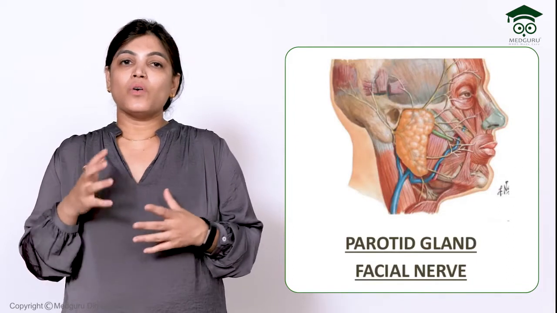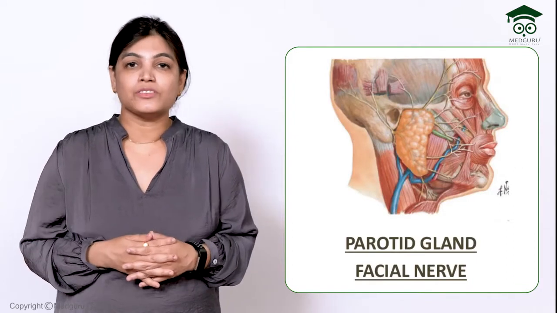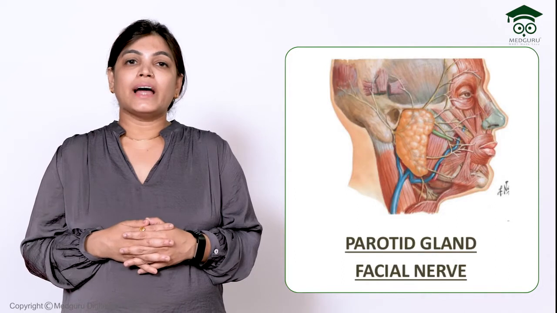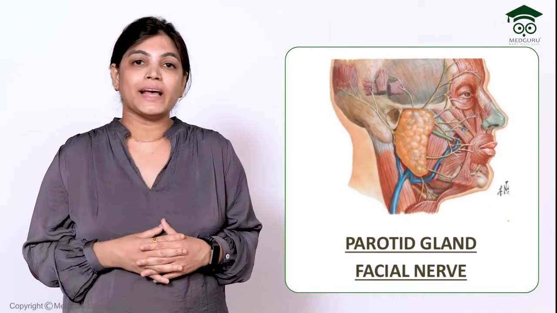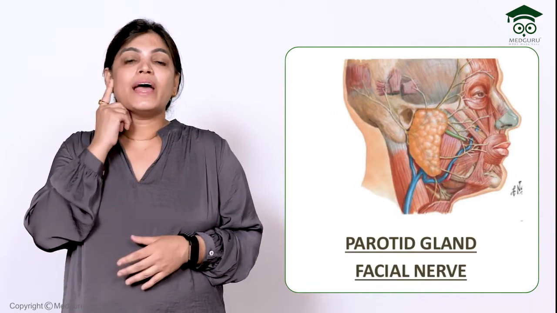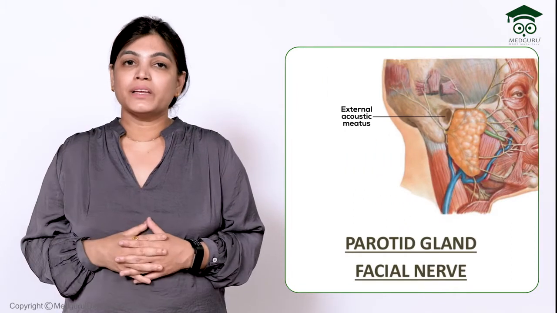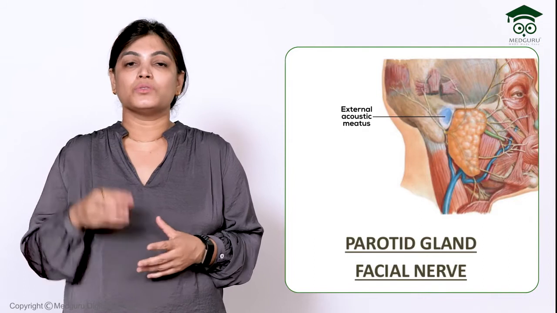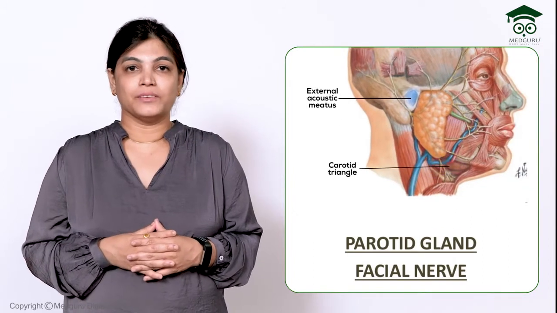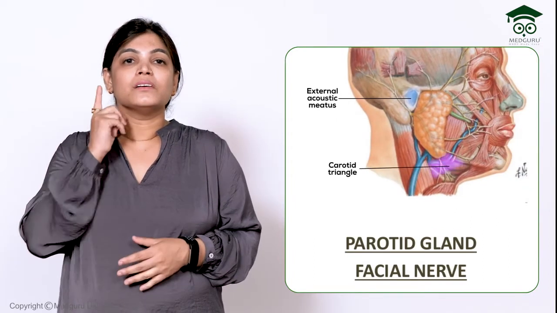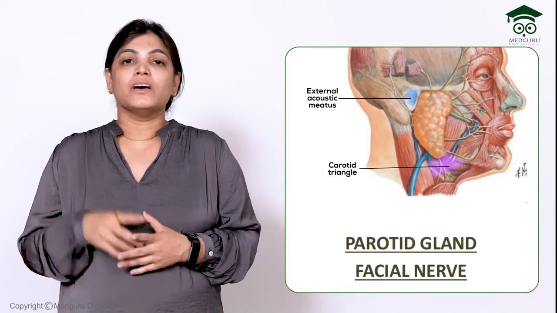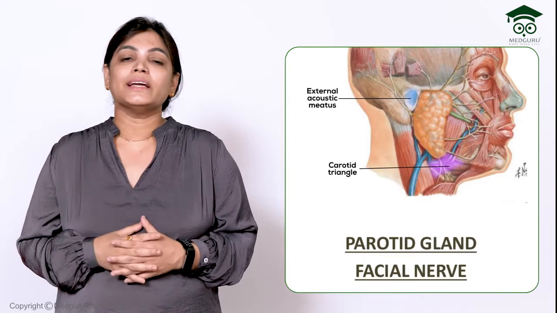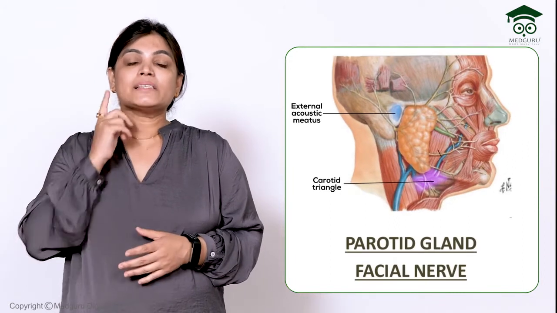Before that, I also want to summarize the extent of the parotid gland. If you talk about the vertical extent, it extends from the external acoustic meatus superiorly, and lower down it goes into the upper aspect of the carotid triangle. Horizontally, it extends onto the masseter muscle.